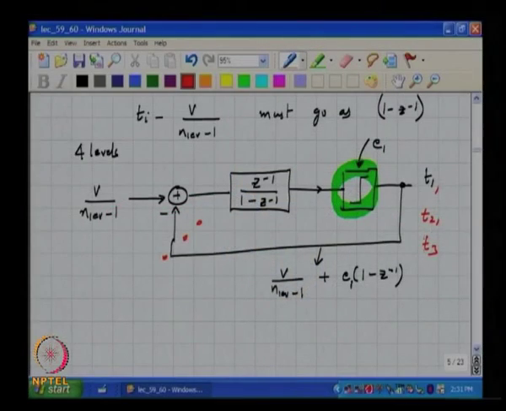If T1, T2 and T3 are all identical, then the output waveform of the DAC will only be a 2 level sequence, correct? What is it becoming? It is becoming a 2 level DAC, a single bit DAC, which we know by definition is insensitive to mismatch. Okay, but what is the problem?